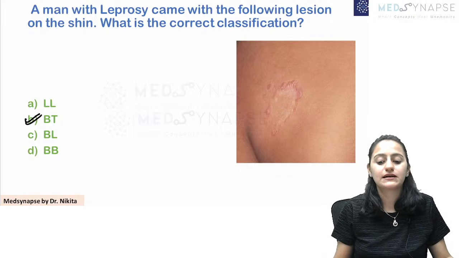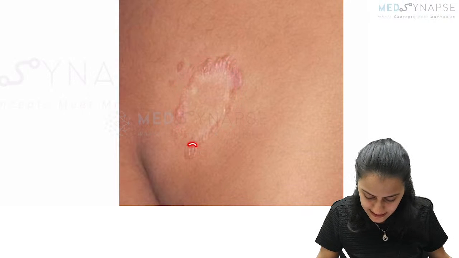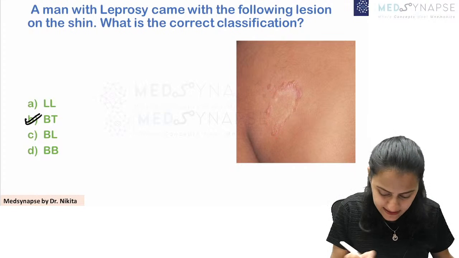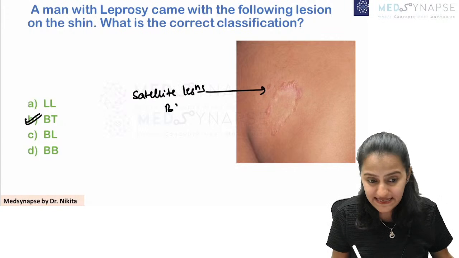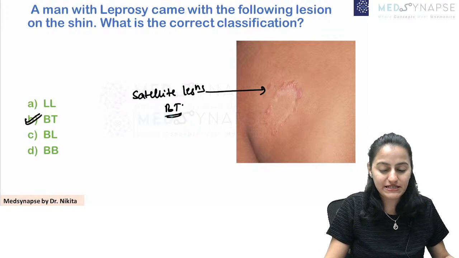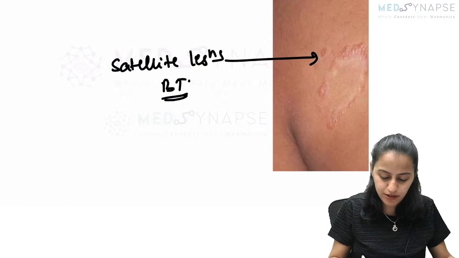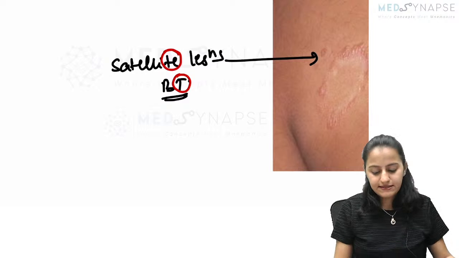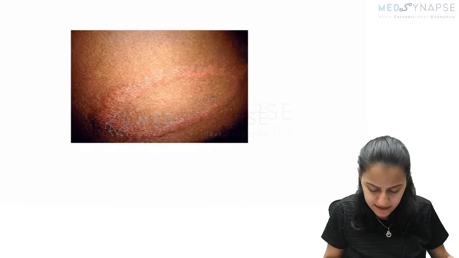Borderline tuberculoid. Why is this BT? Because if you look at the lesion here, it has these satellite lesions. The presence of these satellite lesions is characteristic of BT. Remember it is characteristic of BT. So borderline tuberculoid leprosy has satellite lesions. Very important. Remember satellite, ending in T. So this is tuberculoid. This is BT. And what appearance are you seeing here?